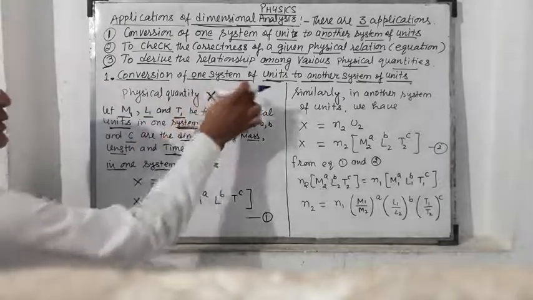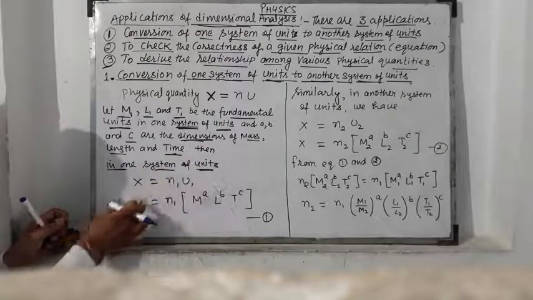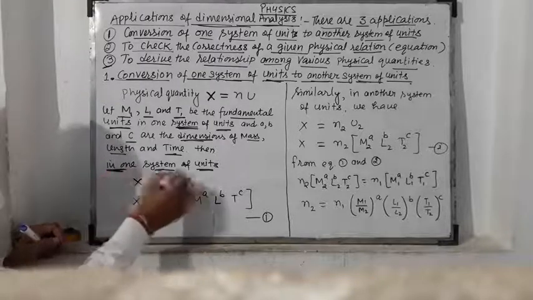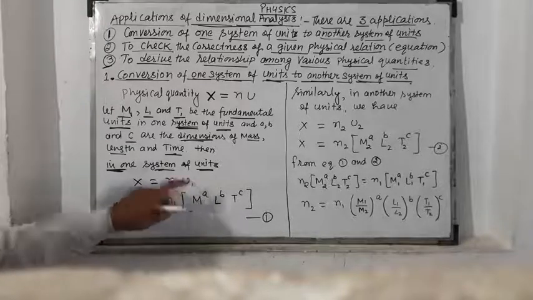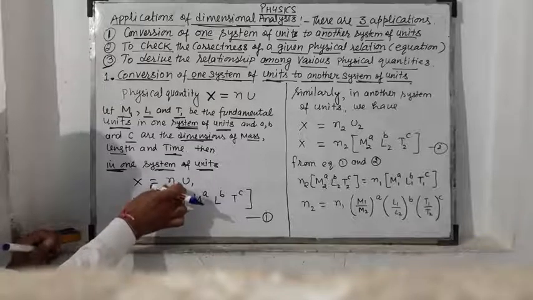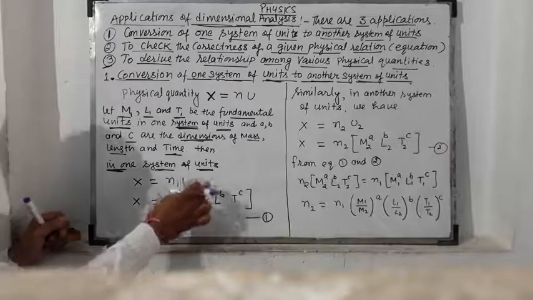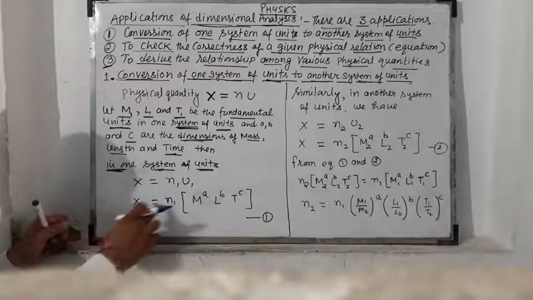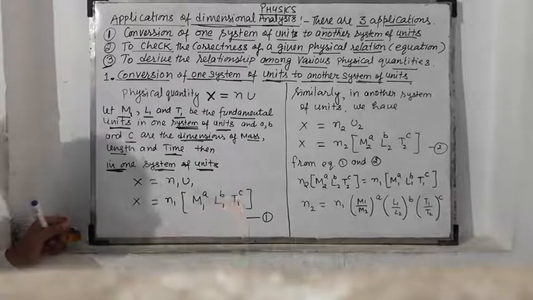First you write x is equal to n u, then in one system of units x is equal to n1 u1, where the numerical value is n1 and the unit is u1. Now this unit is represented in terms of mass, length and time. So x is equal to n1 into M1, L1, T1 to the power a, b and c.